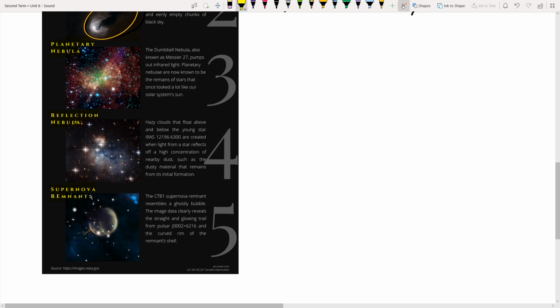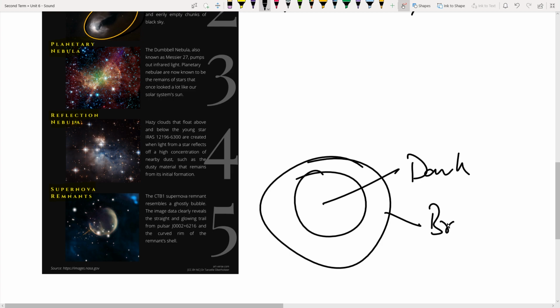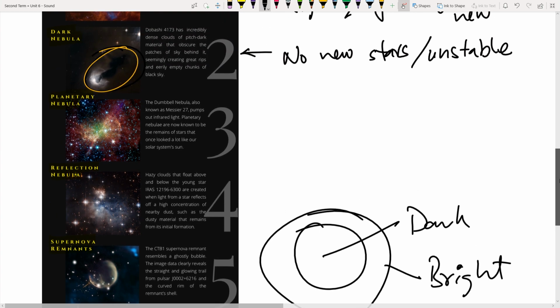These are large scale nebula which appear to be in spherical shapes. They represent explosions, right? When stars explode, they create circular waveforms of glowing light. In the middle it's dark, the center is dark, and we have bright rings, right? That represents that something exploded in the middle. At least a very large scale star, very large compared to our Sun, has exploded. This shows a supernova remnant, or supernova remnant nebula, right?